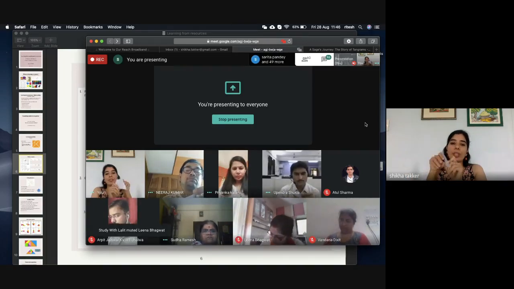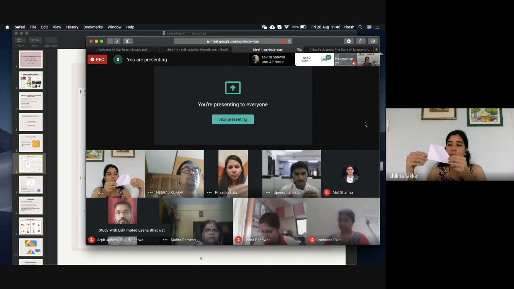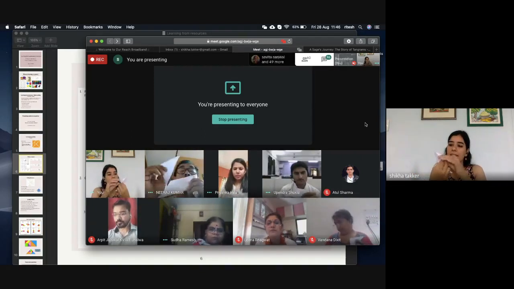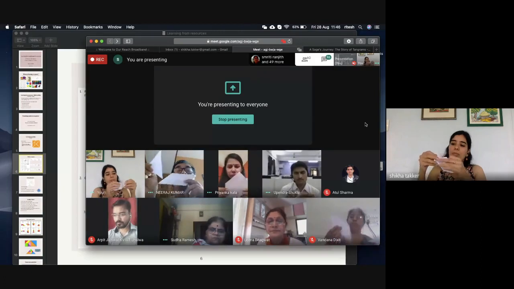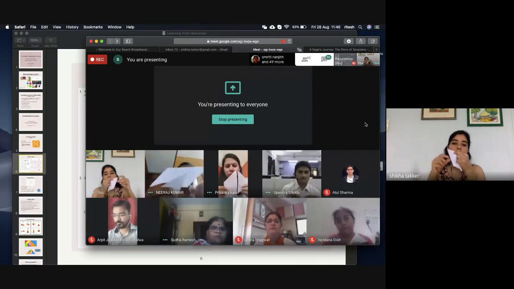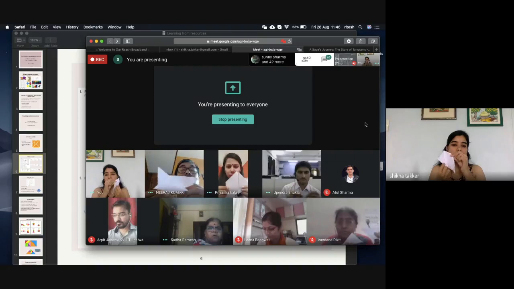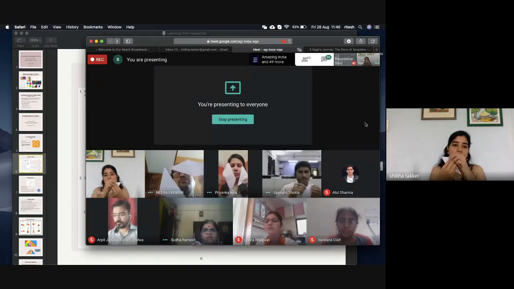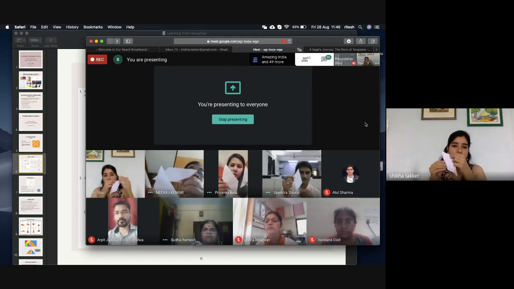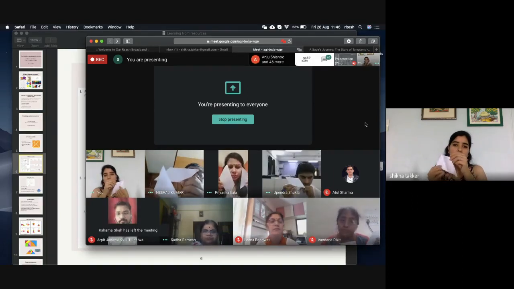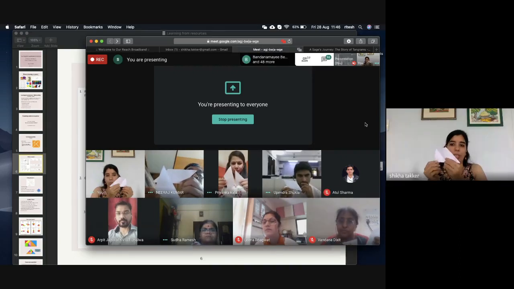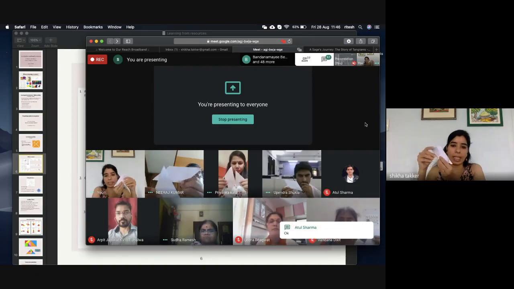So now we have to get a parallelogram from it. So we fold it like this. We take this corner and we fold it like this. We join it with the opposite corner like this here. So we take one side of the trapezium and overlap it with the opposite corner. Is it clear, Atul sir? Yes ma'am, clear ma'am. Okay. So let's make a crease and tear it off.